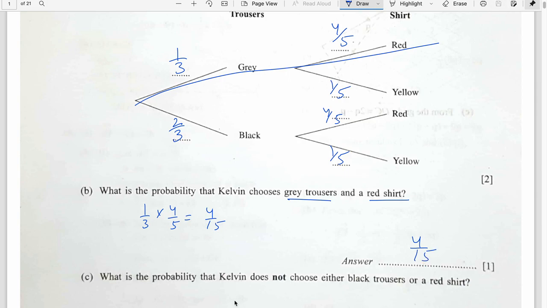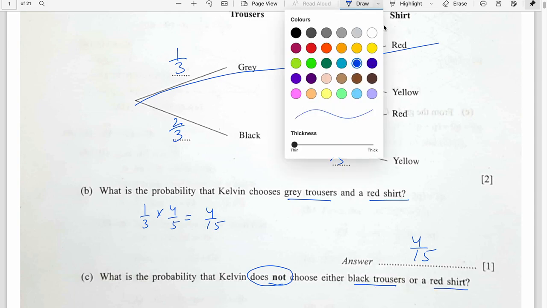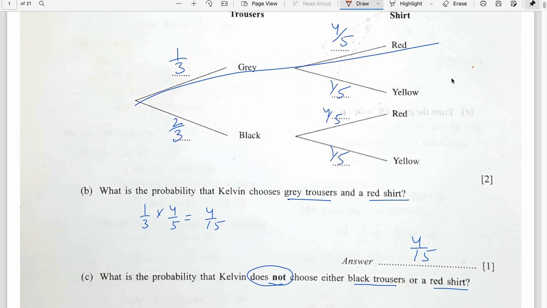That's it. C part. What is the probability that Kevin does not choose either black trousers or a red shirt? He is not selecting black trousers and he is not selecting the red shirt. So what am I left with? I'm left with only one option.